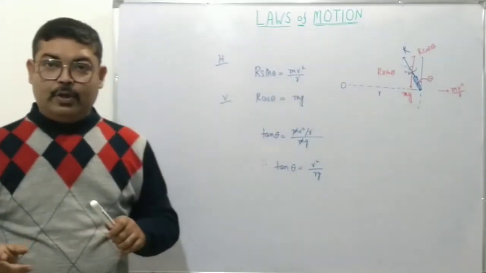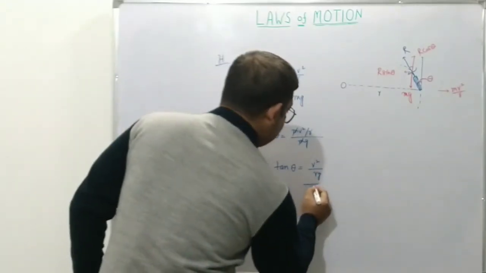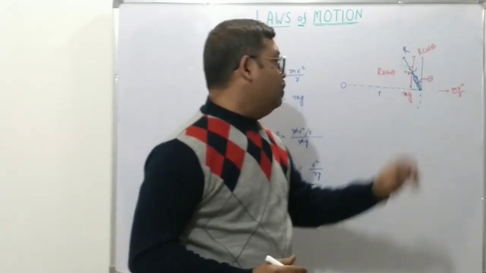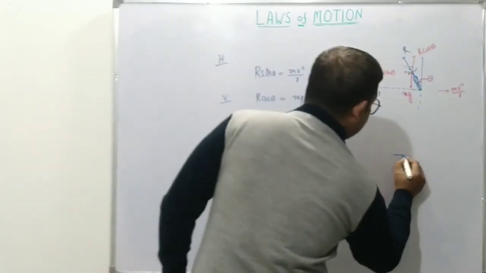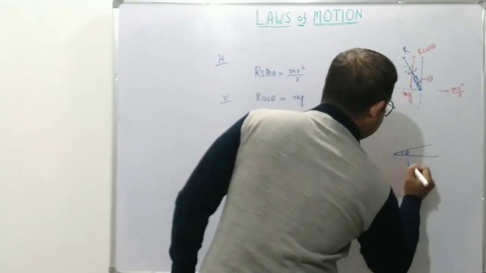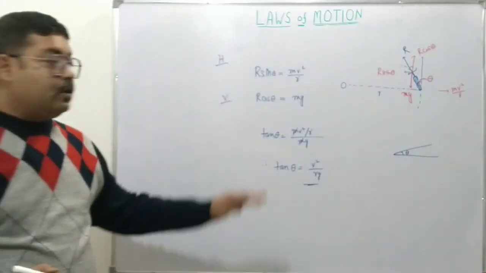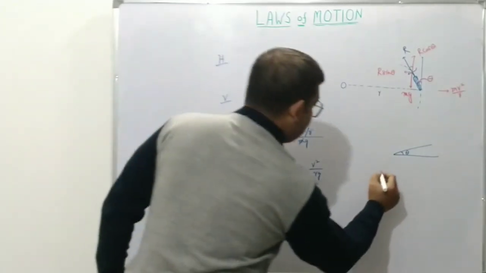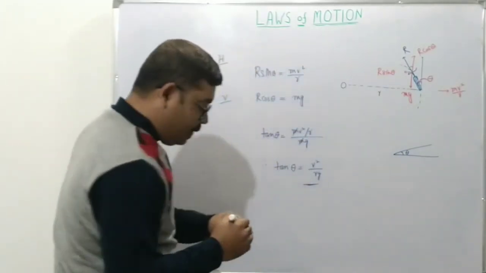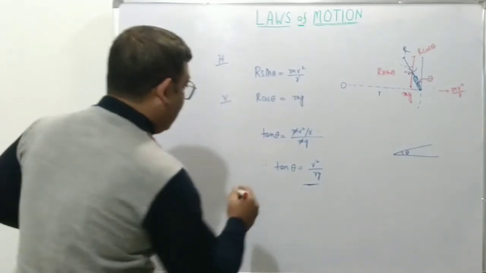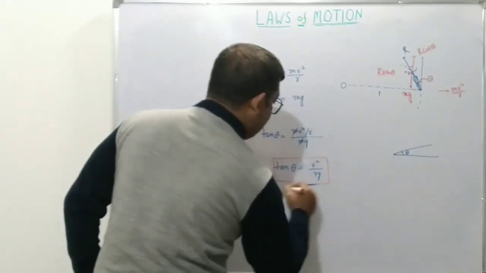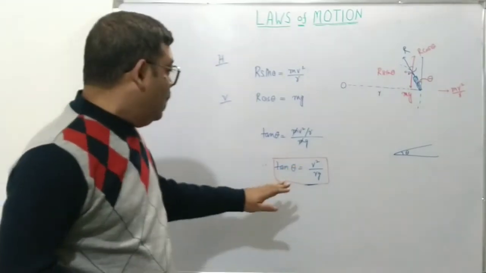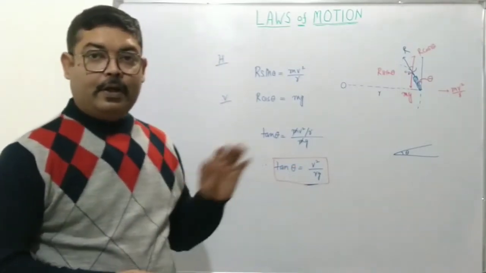Another thing you must have noticed: tan theta is equal to v square by rg, the angle at which the cycle needs to bend. Also, in the previous case, for the case where mu became equal to 0, we found that tan theta was given by the same equation, v square by rg. So this is the condition where even a four-wheeler or a two-wheeler will not need any assist from the friction.